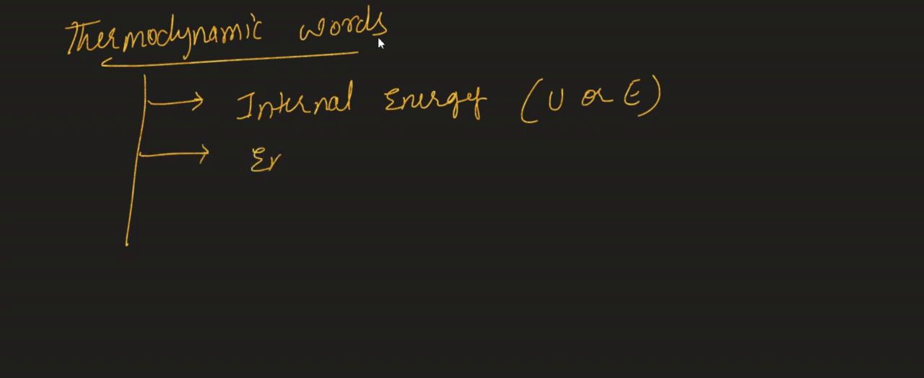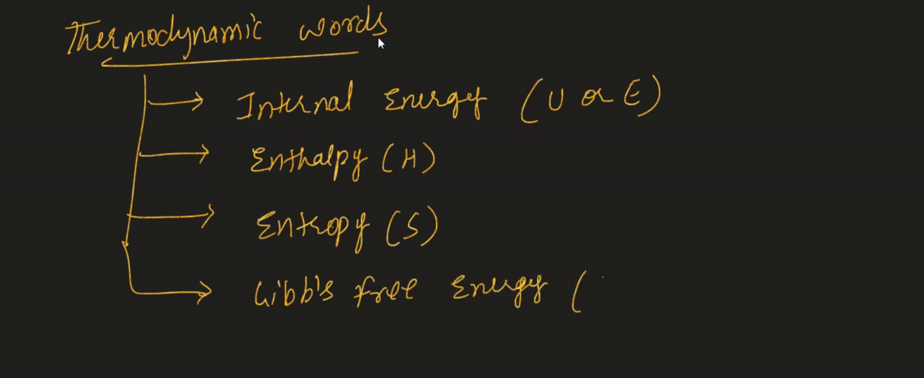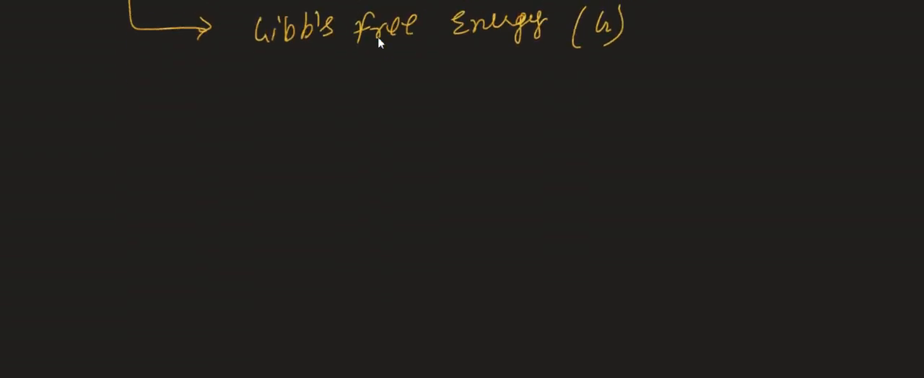And the next one is enthalpy, denoted by the letter H. Later we are going to study entropy, denoted by the letter S. And in the last we are going to study Gibbs free energy, denoted by the letter G. Clear till here? So let us start with our first thermodynamic word.